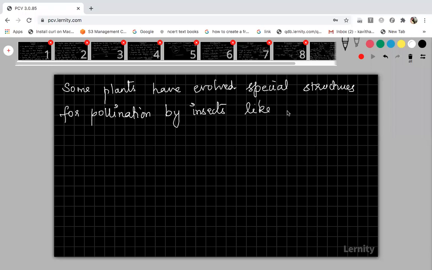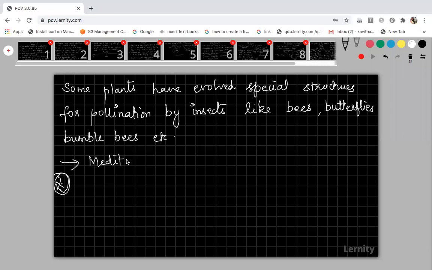who's the very good, best pollinator? Bees, butterflies, bumblebees, honeybees, all those things, etc. Okay. And to ensure guaranteed pollination, I will tell you one example. This is a very, very important example for your NEET exam and also for your board: the Mediterranean orchid. You know what orchid plants are, right? It is called Ophrys.